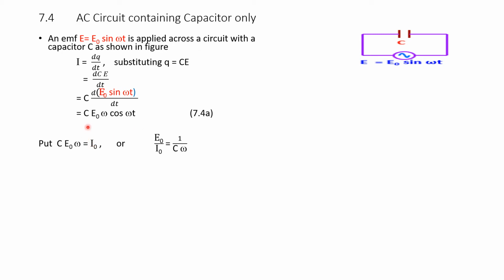Here, if you put C E naught omega equals I naught, then E naught by I naught equals 1 over C omega. That means C omega goes to the denominator, and I naught comes to the denominator on the left side. Therefore, in this equation, E naught by I naught is equal to 1 over C omega.